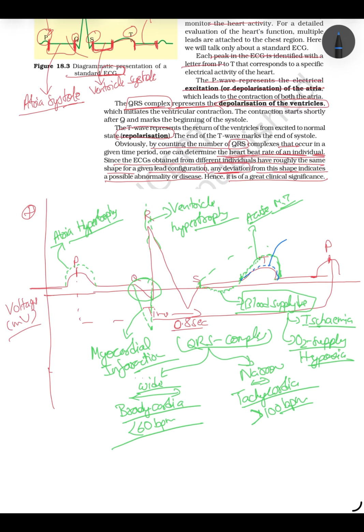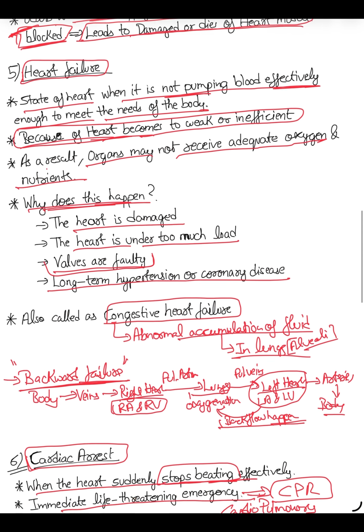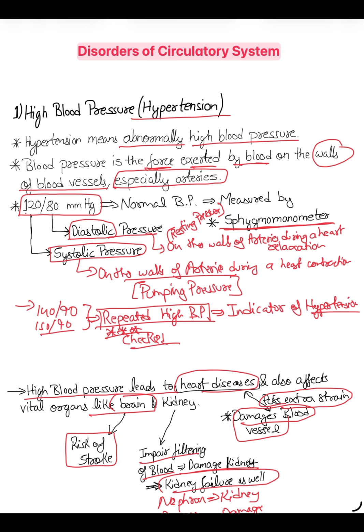If it is a little bit high, it leads to hyperkalemia, meaning the potassium ion becomes very high, because repolarization is due to the potassium ion. I will teach you about all this in the neurons chapter. But till now this is a little bit of summary. The major thing you should know is myocardial infarction. And this ischemia condition, this one and this one, and bradycardia and tachycardia of course. So this is all about the disorders of the circulatory system.